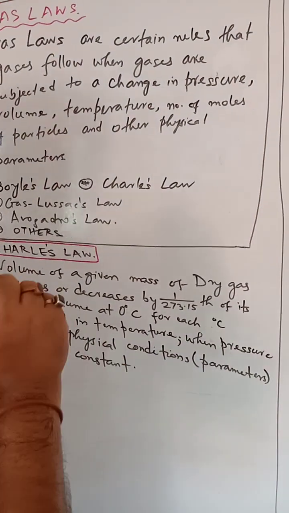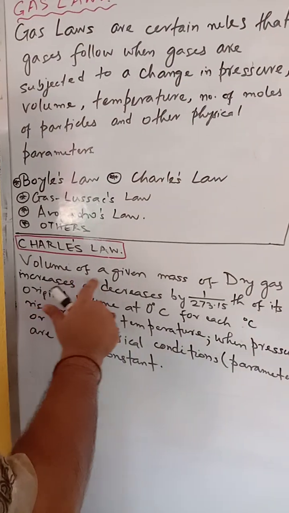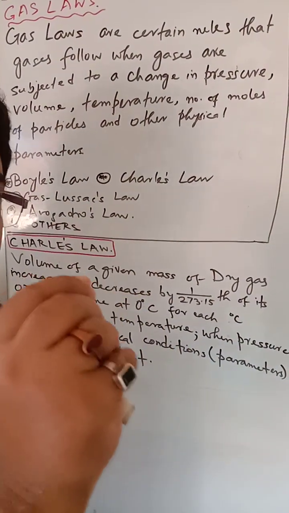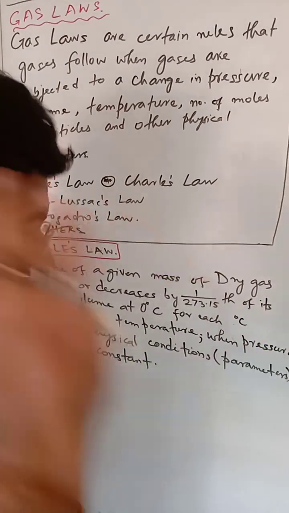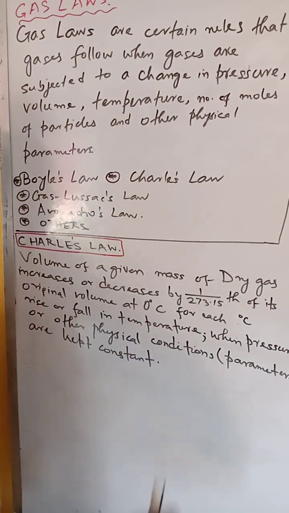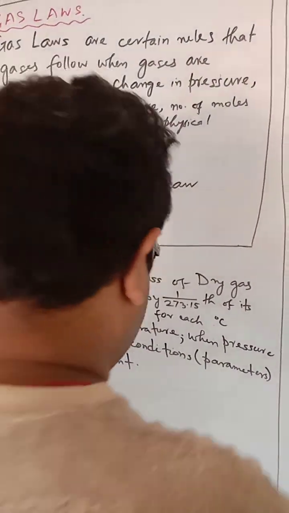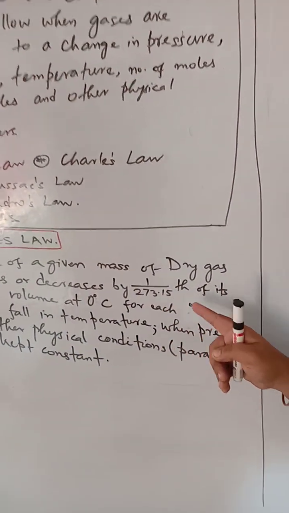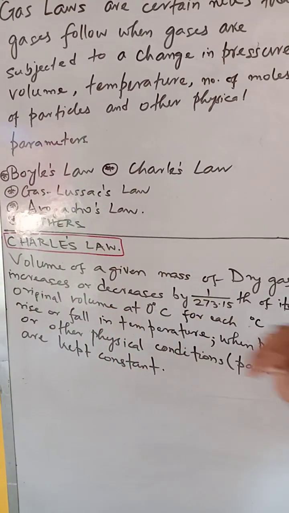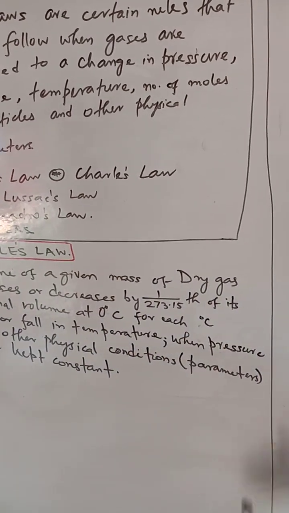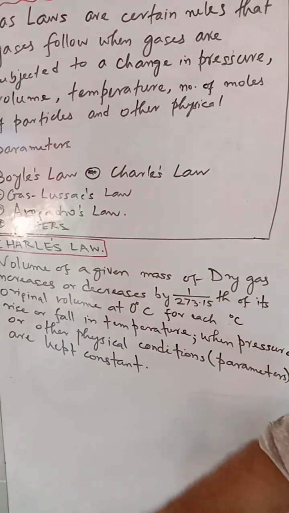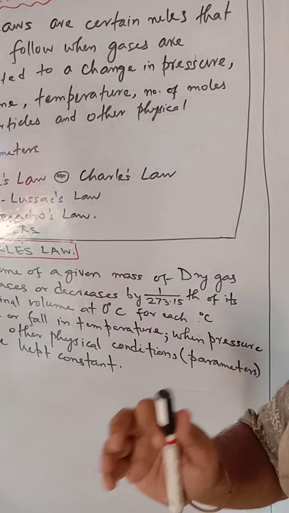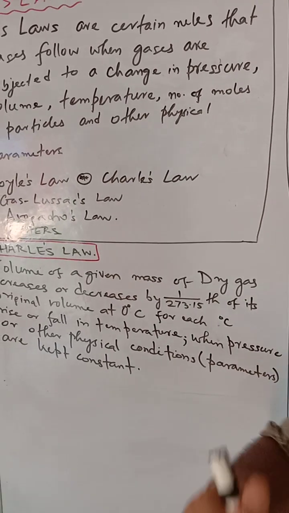Now Charles' law says that the volume of a given mass of a dry gas, what is a dry gas? A gas where there is not a single water molecule present. So the volume of a given mass of dry gas increases or decreases by the factor of 1 by 273.15 of its original volume at 0 degree centigrade for each degree centigrade rise or fall in the temperature, when pressure or other physical parameters are kept constant.